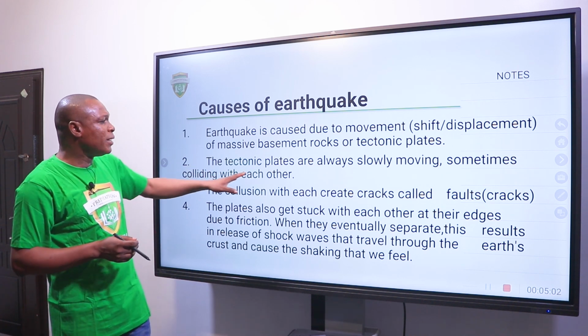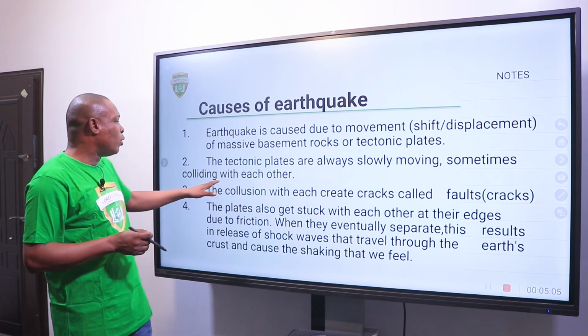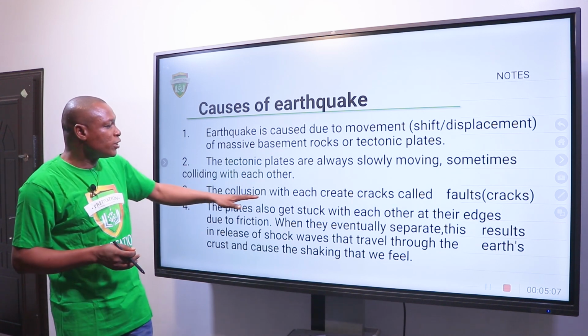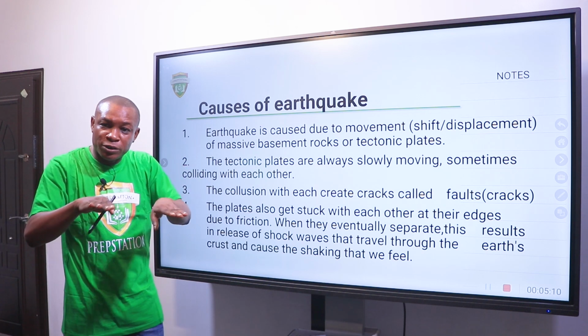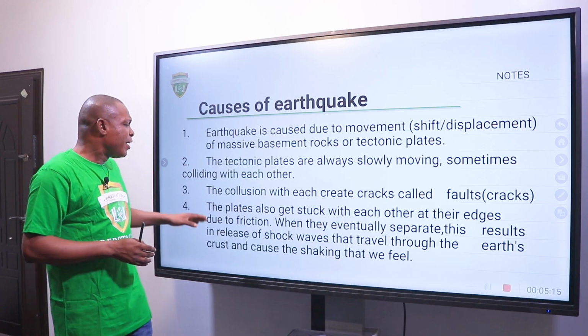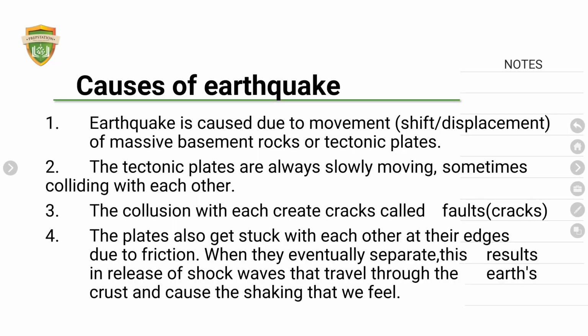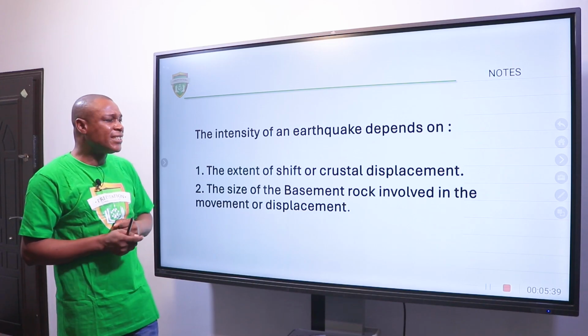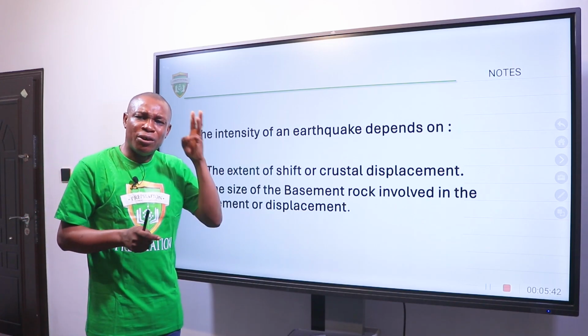So the tectonic plates are always slowly moving, sometimes colliding with each other. The collision with each other creates cracks. When they come across each other, as they collide, they create the cracks or fissure. The plates can also get stuck with each other. And when they get stuck with each other, over time, when they now disconnect or release from each other, that's when they release that wave that transmits to the surface of the earth as a seismic wave and then cause so much destruction.